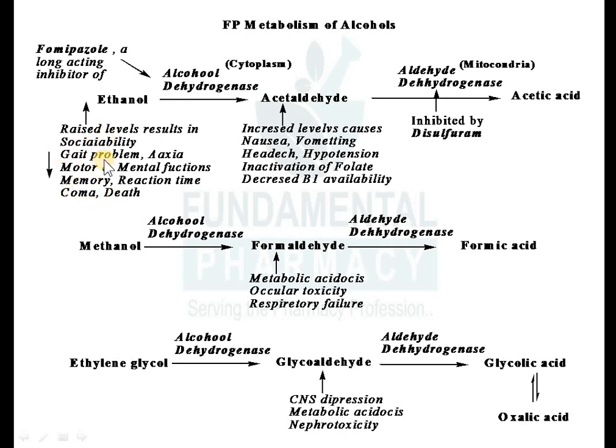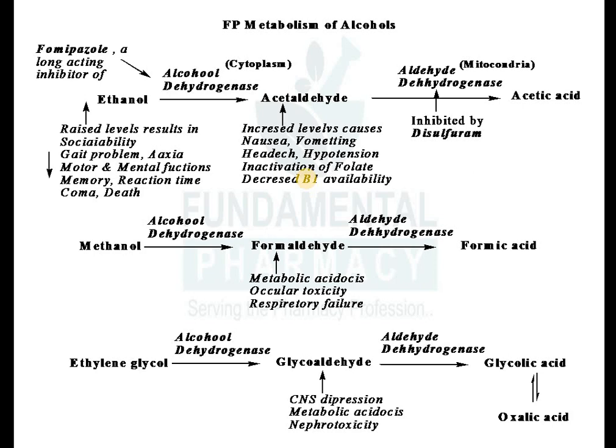So a raised concentration of ethanol will cause this. Now if you have drunk within the limit, ethanol will be converted into acetaldehyde by alcohol dehydrogenase. An increased level of acetaldehyde in your body will cause nausea, vomiting, headache, hypotension, inactivation of your folate, that is folic acid, and decreased bioavailability of vitamin B1, that is thiamine.